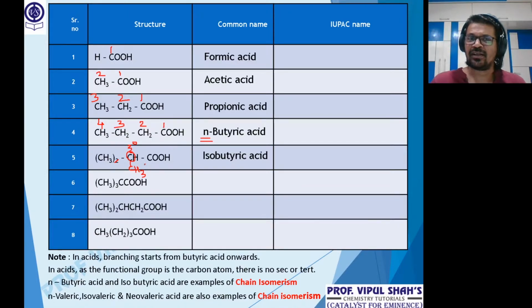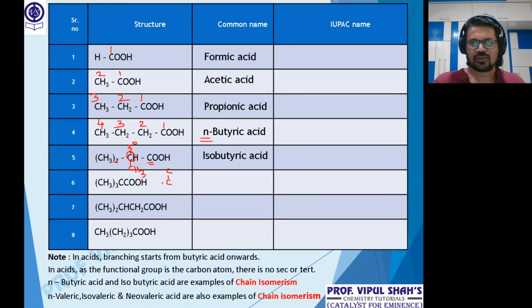That's the meaning of sec. But the nature is 3 degree because the functional group is also a carbon atom. So in this case, important, we will not have sec, only we will have iso. Okay. Same with the next one. Have a look at it. Look at this. CH3 thrice C COOH. Let me make the skeleton.